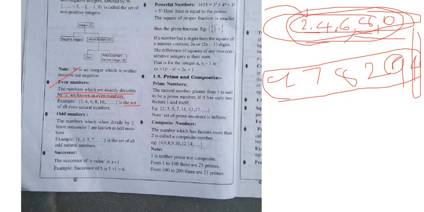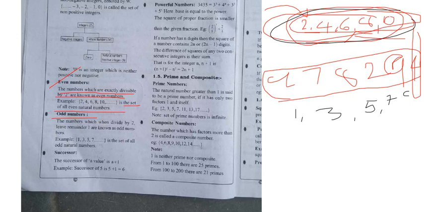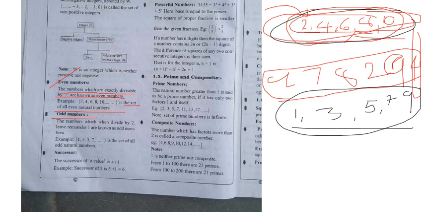This is the set of even natural numbers. These all are natural numbers only. Now coming to the odd numbers. Other than these numbers, all are odd numbers. Odd numbers are 1, 3, 5, 7, 9. If any number ends with these digits, then the number is called an odd number.